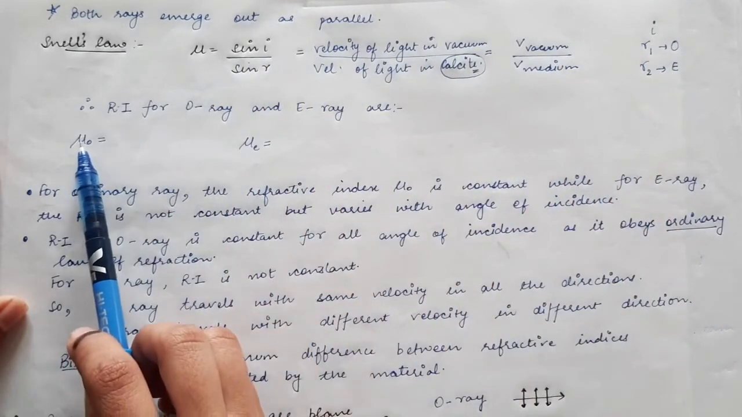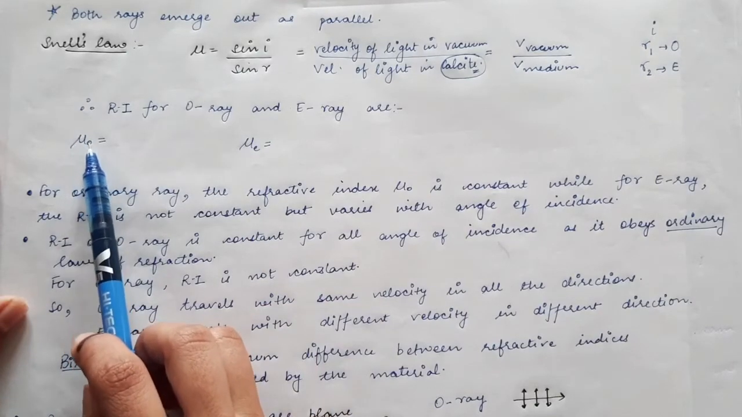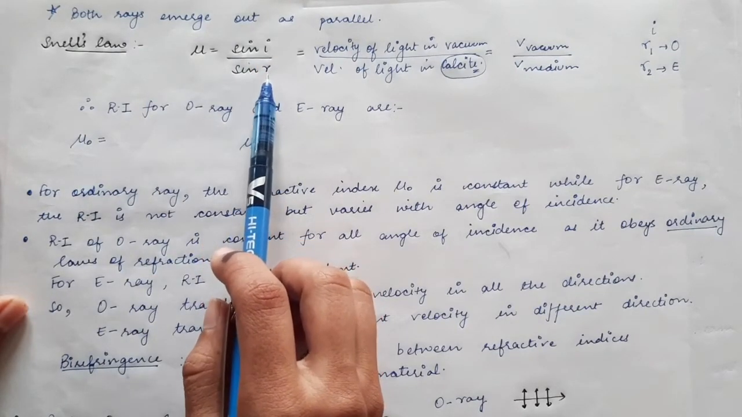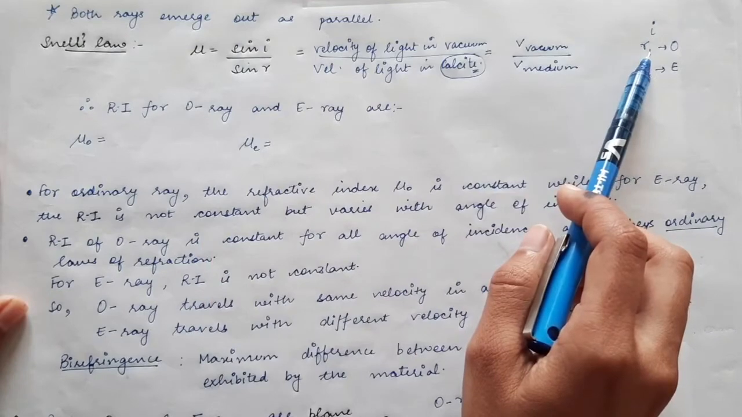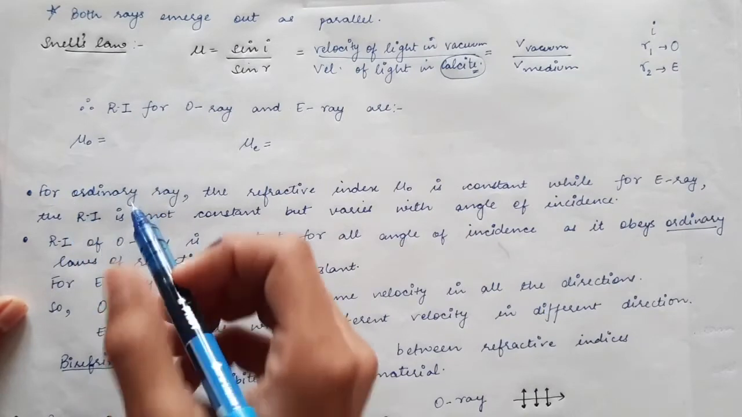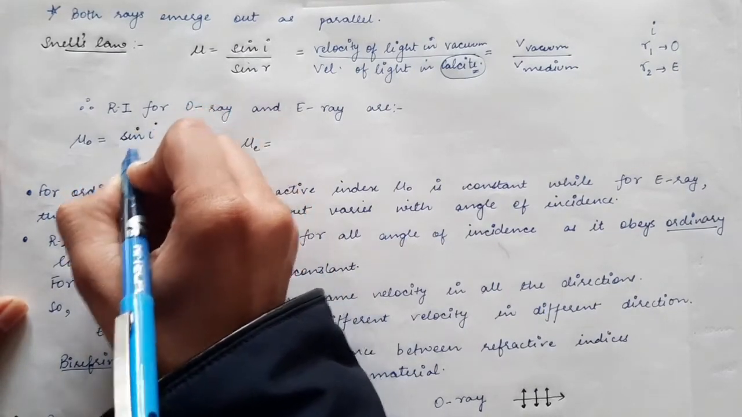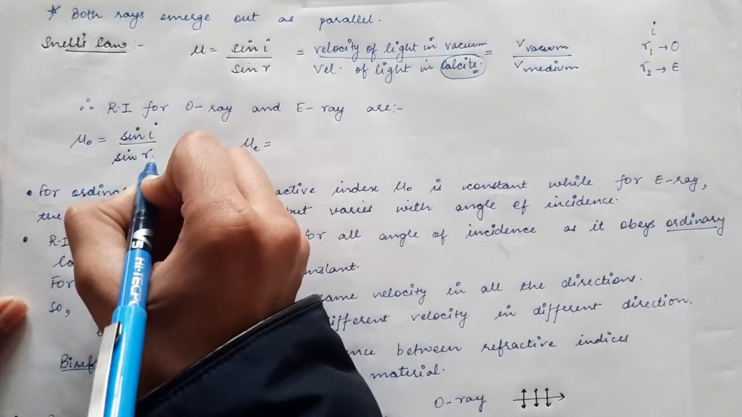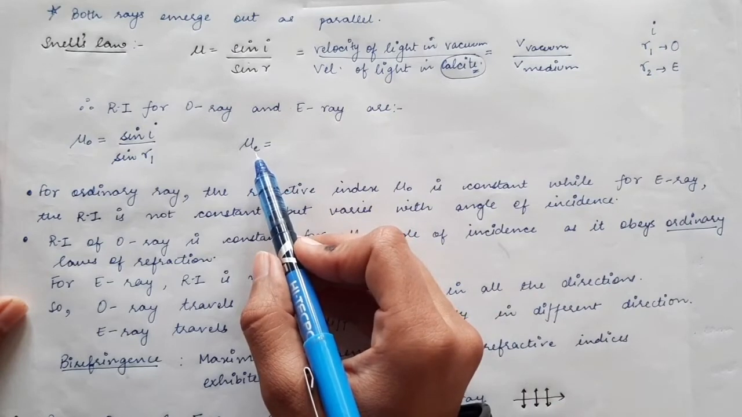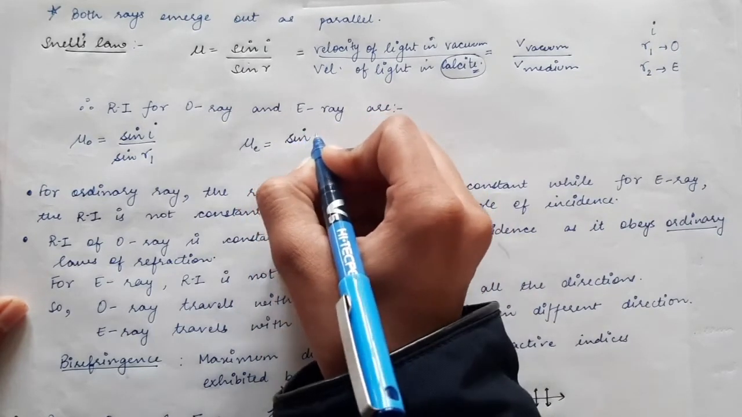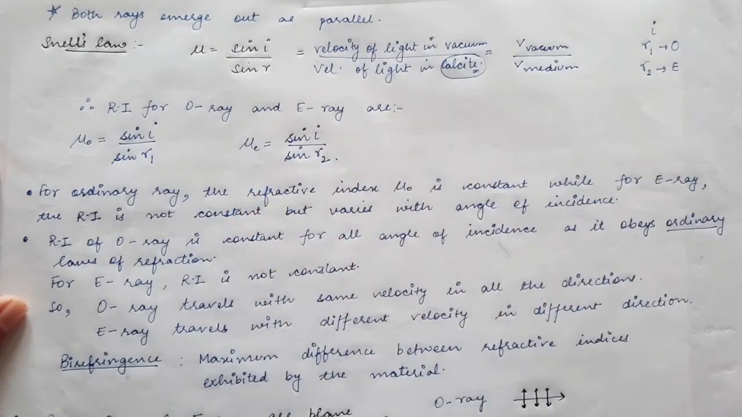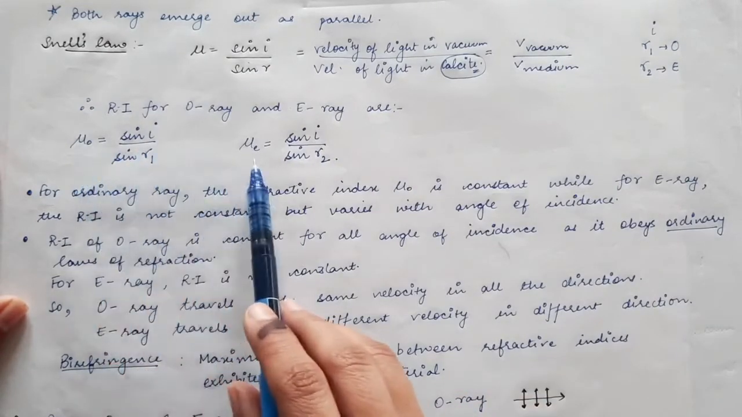The refractive index for the ordinary ray, represented by mu O, will be equal to sine I divided by sine of R1, because R1 is the angle of refraction inside the crystal for the O ray. And the refractive index for the E ray inside the crystal will be equal to sine I divided by sine of R2. This is how we obtain the refractive index for both the O ray and E ray.